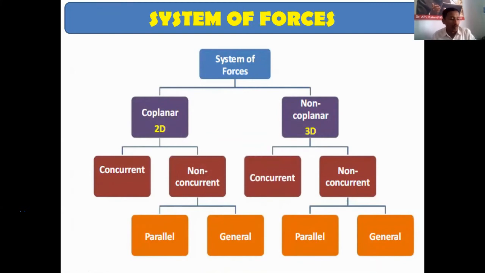So next is system of forces. So we are going to classify this system of forces into different categories. So this is the structure that shows how the forces are classified. First of all, system of forces. Forces are classified into mainly two categories. One is coplanar and other one is non-coplanar. Coplanar means it is a 2D forces. So 2D forces means, where we are going to represent the forces on the 2D surfaces like blackboard.